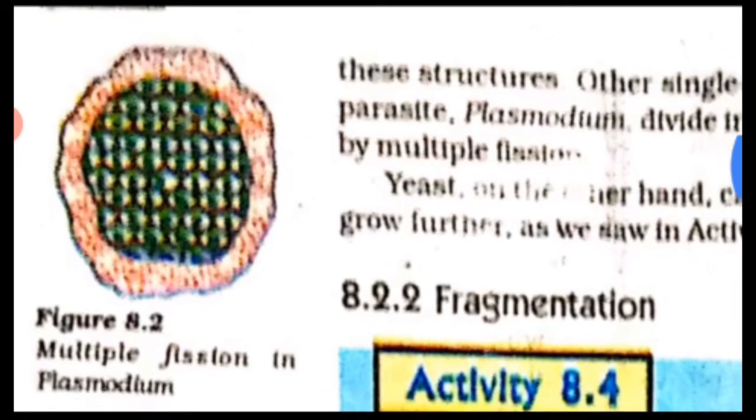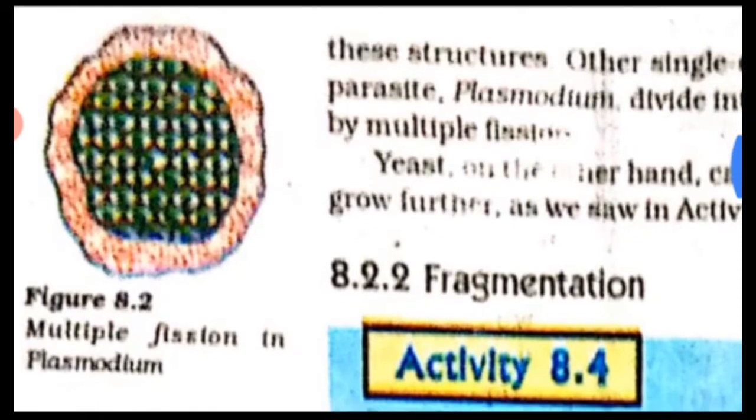So here you can see this is a single amoeba. Amoeba is a unicellular organism, and that unicellular organism can divide its body, which is known as fission, right? And by the process of fission it can divide and form another number of cells, right?